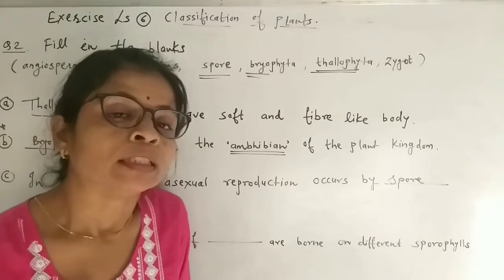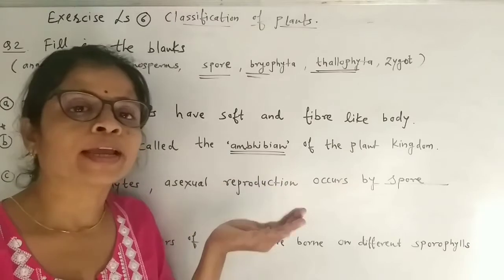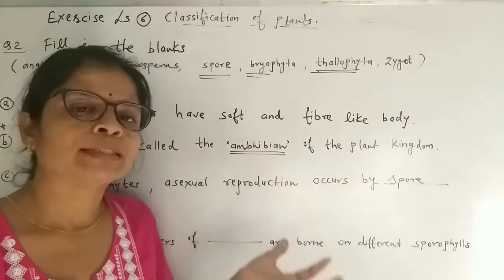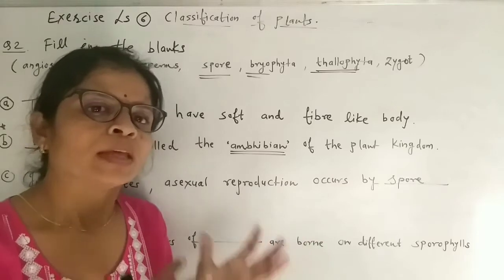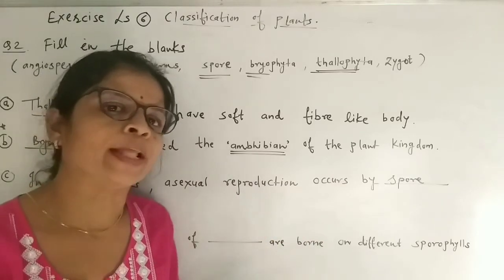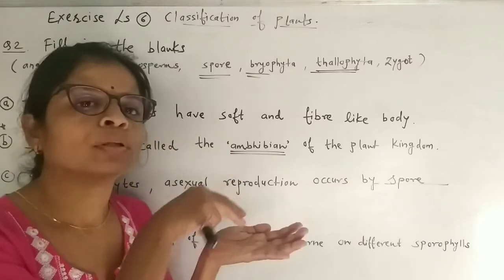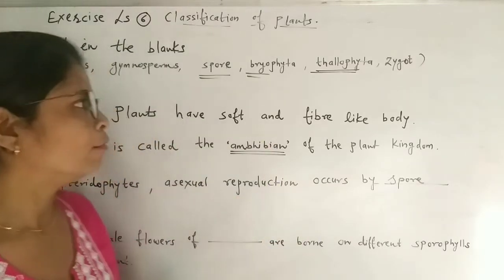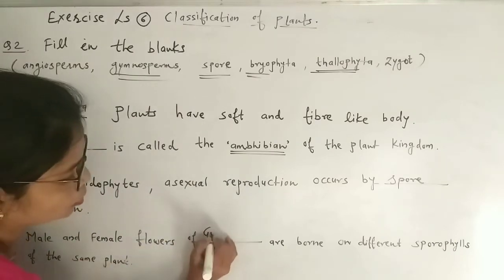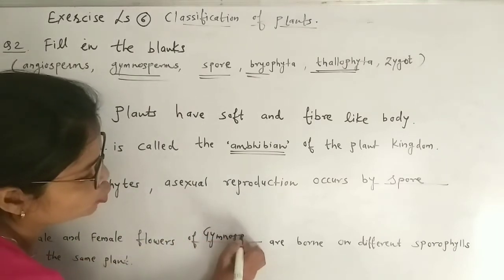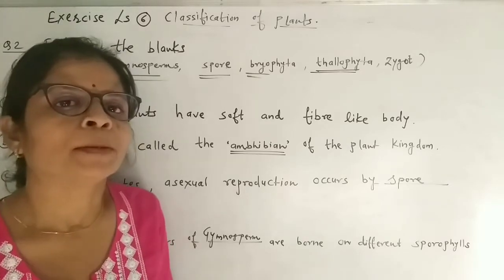plant. This also we have taken in one of our lectures, that gymnosperms have naked seeds. We can say flower for them, or we can say the male and female cone. So this also structurally we have taken: male cone and female cone are present on the same plant. So they are gymnosperm. Gymnosperm. So in this way, do the blanks properly.